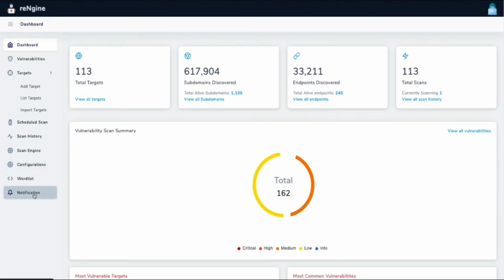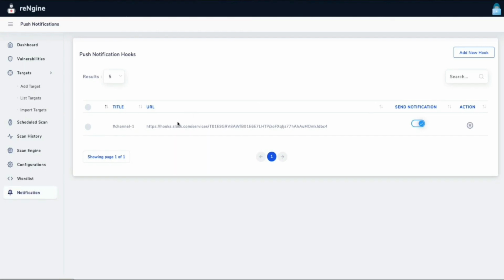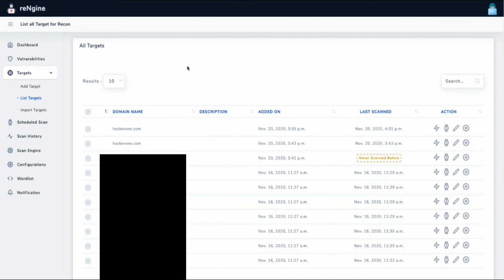We spoke about configurations, vulnerabilities, and of course, reNgine supports Slack notifications as well. So you can create the Slack hook, and then once the scan is completed, it just sends you the scan notifications. That's pretty cool, right? That is done. We spoke about word list, configurations, schedule scan. That is pretty cool. So let's quickly schedule the scan for hackerone.com.